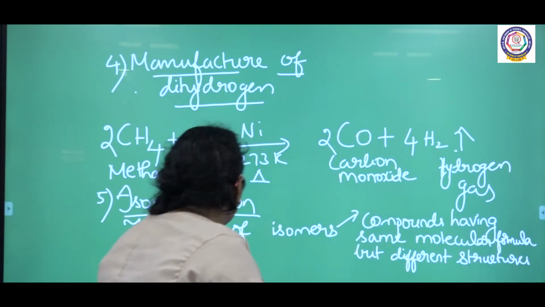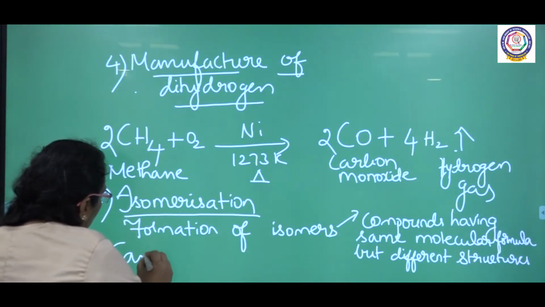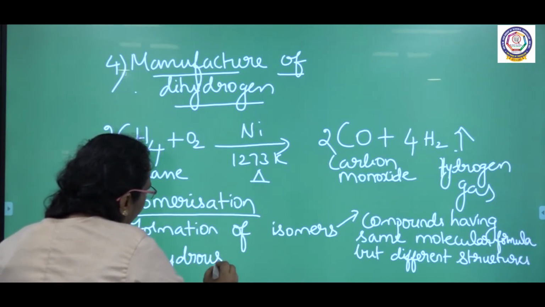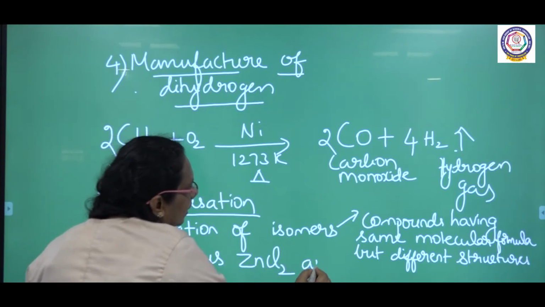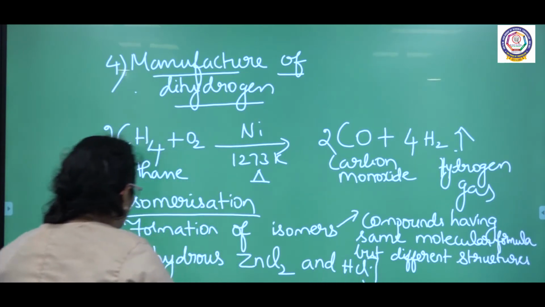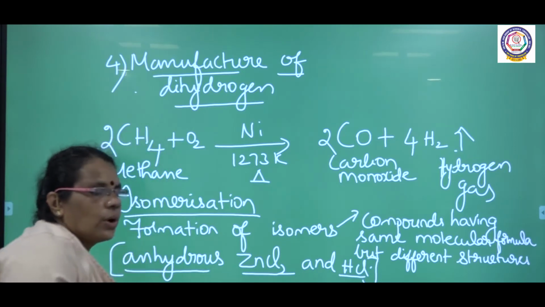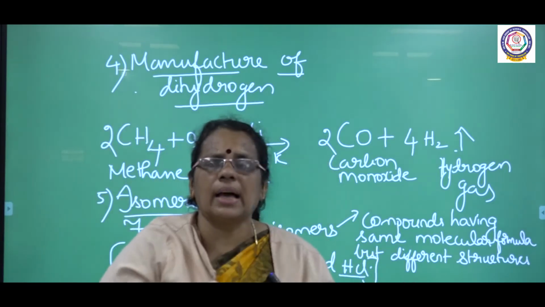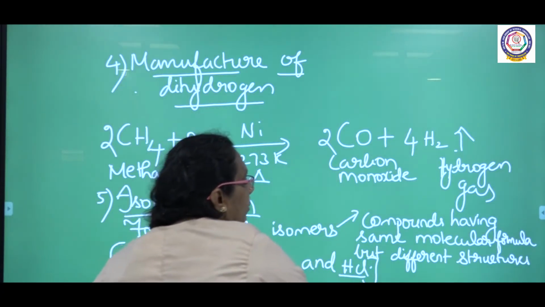Here I need the reaction conditions. What am I going to take here? Anhydrous zinc chloride and HCl. These are the reagents I am going to use. So one is anhydrous zinc chloride, another one is HCl. With the help of anhydrous zinc chloride and HCl, I am going to convert the alkane into the respective isomers.